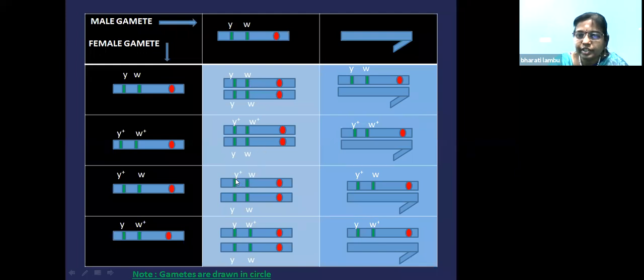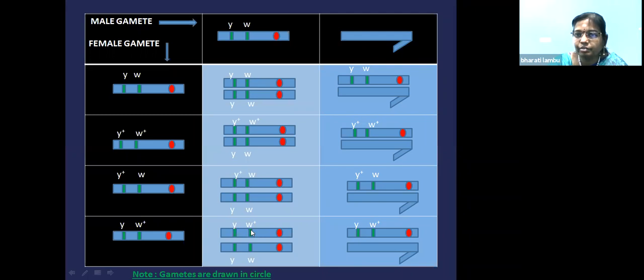If you see this, this is a new recombinant, as I told you. So a new variety of female is obtained. The dominant is brown and here it is white. So it is a new combination of the female. So it expresses a white-eyed female. And if you see here, yellow body color, and here W plus means it is the wild character.